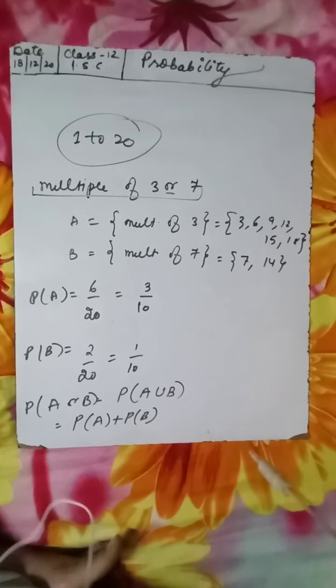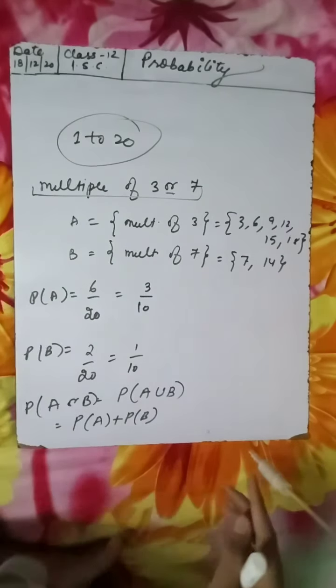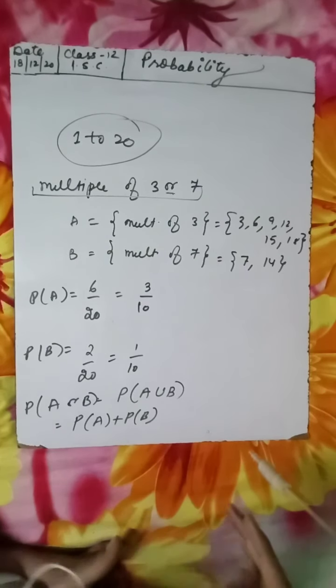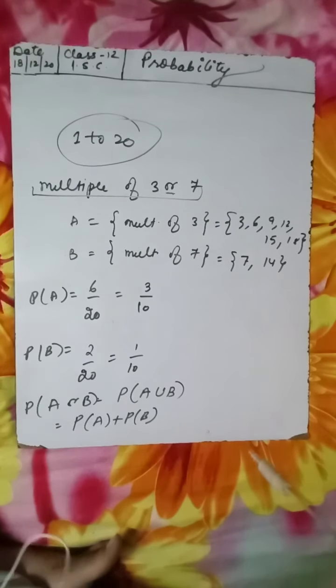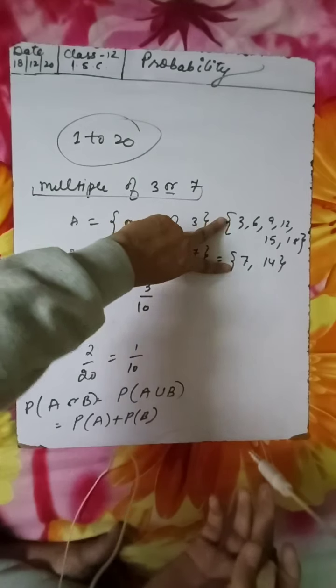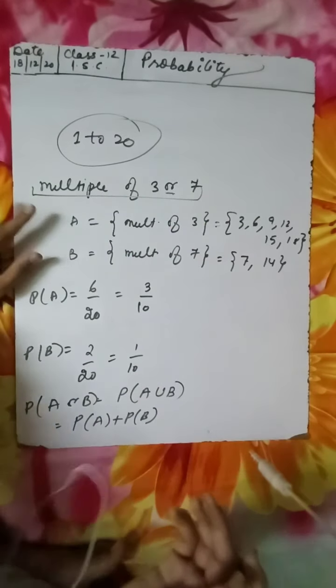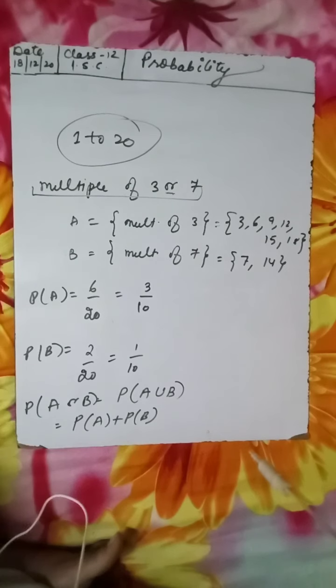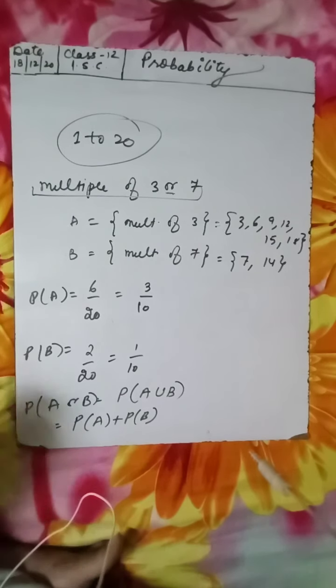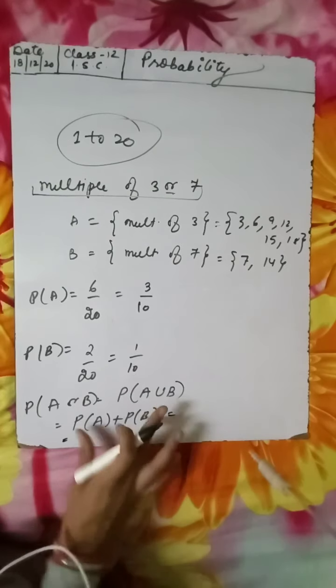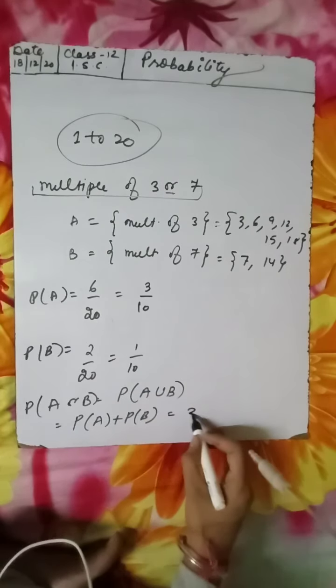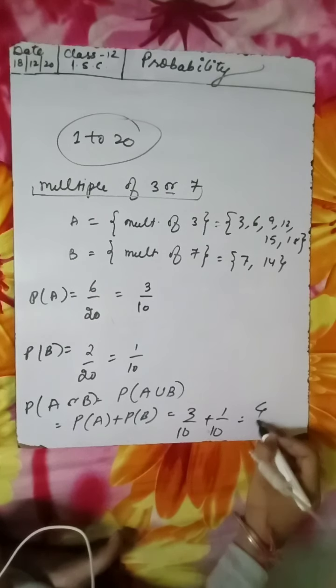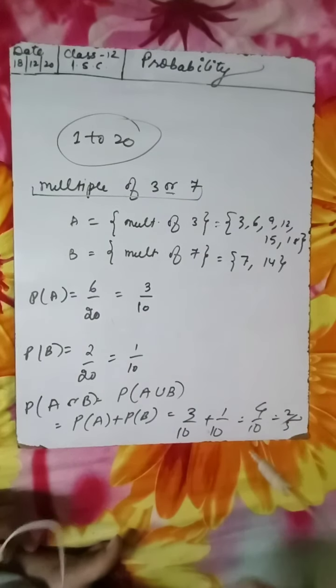I will not subtract here. Why? Because multiples of 3 are totally different and multiples of 7 are totally different. They both are prime numbers, so they don't have any intersection. Between 1 to 20 there is no common number, so the probability of A intersection B is 0, and we only need to find their sum. So 3 by 10 plus 1 by 10, 4 by 10, which is 2 by 5. So 2 by 5 is the probability.